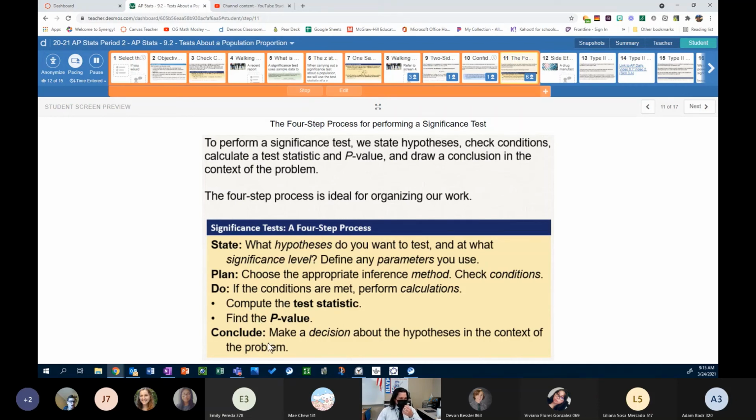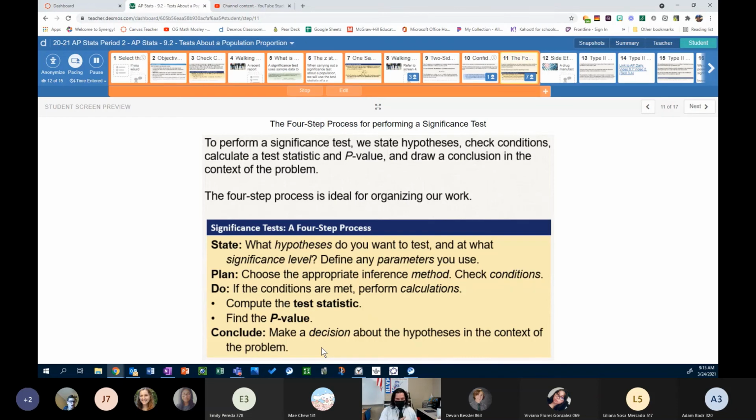Conclude: make a decision about the hypotheses in the context of the problem. In the conclusion, this is where you say because the p-value is greater than alpha equaling 0.05, we fail to reject the null hypothesis, and we do not have evidence for the alternative.